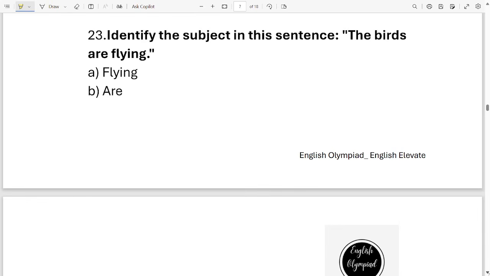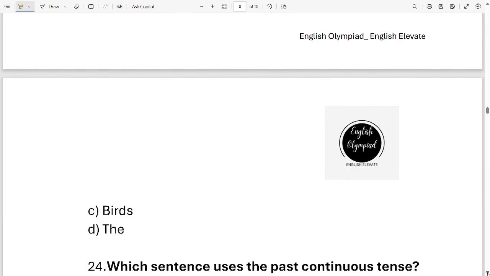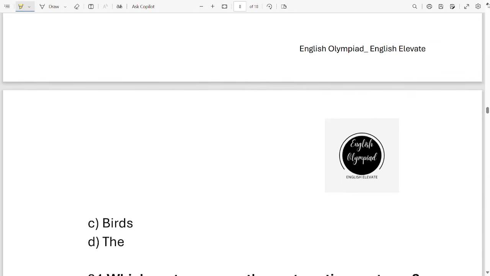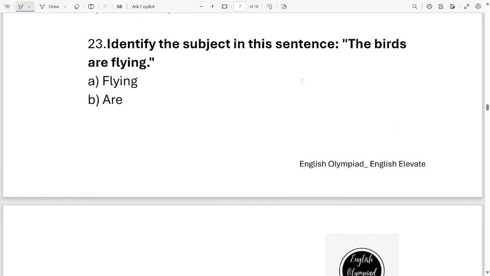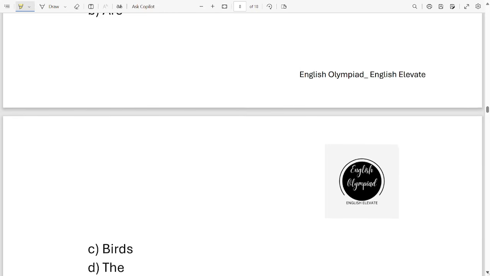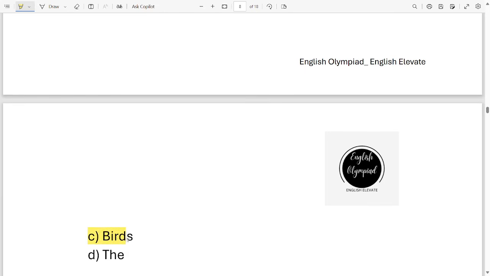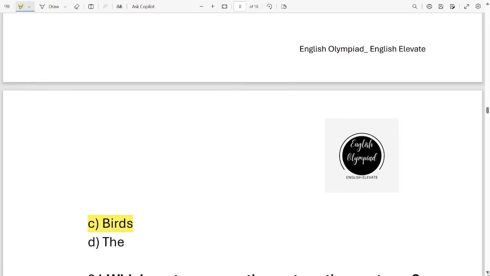Identify the subject in this sentence. This is a sentence. The birds are flying. Okay, you have to identify the subject in this sentence. Okay. The options are flying, are, birds, the. These are the four options. Now quickly go through the sentence once again and try to identify the subject in the sentence. What is the subject in the sentence? Were you able to find it? Now look at the options as well. It is option C, birds. This is the subject in the sentence.